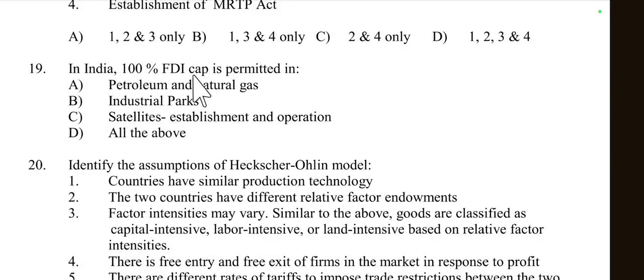Then come to question number 19. In India, 100% FDI cap is permitted in which sector? Petroleum and natural gas, yes, this is given 100% FDI. Then industrial parks, yes. Satellite establishment and operation, yes. So here all of these options are correct. All of these options are given 100% FDI cap. So option D is right here.